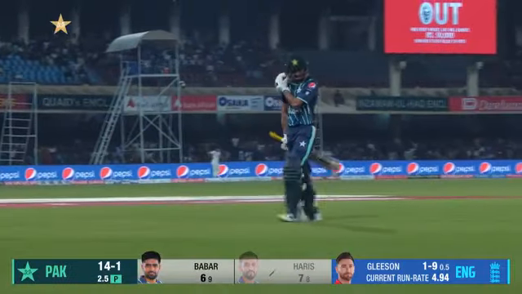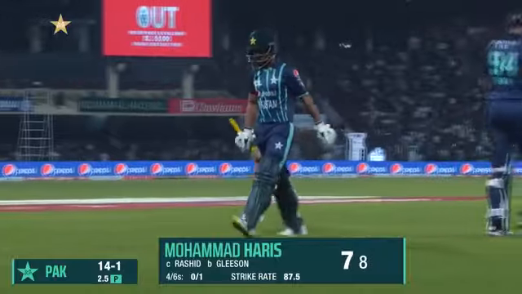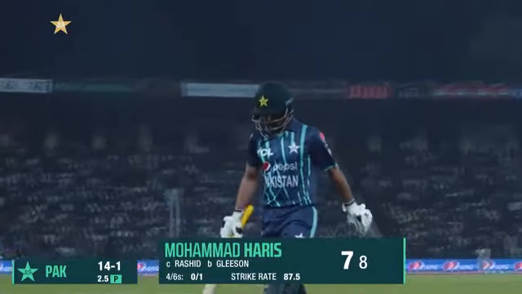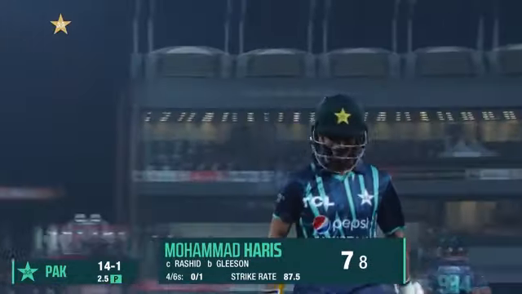So an interesting innings, shall we say that way, from Mohammad Haris. That one he can think about at leisure now. He's gone for 7, 14 for 1.